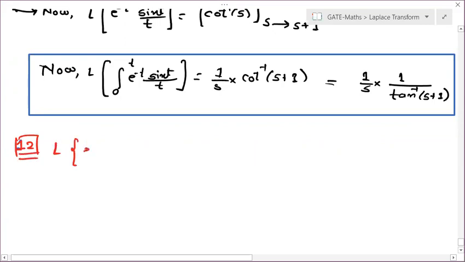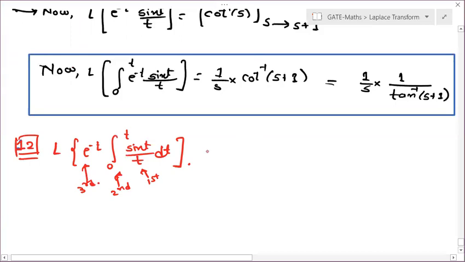Laplace of e to the power minus t integral 0 to t sin t by t dt. So it is similar to question 11, right? But first you have to apply the division by t formula, then you have to apply this property, and then you have to apply this property at the end. Okay, so you can try this from home.